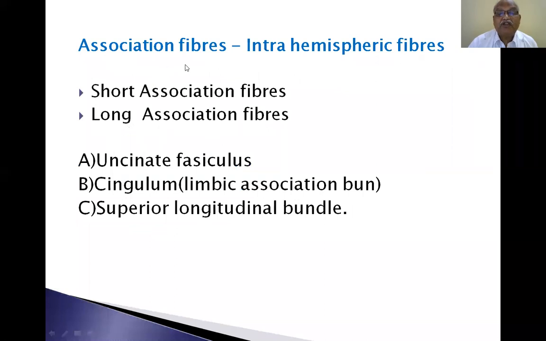Now again, association fibers, intrahemispheric fibers. They are within the same hemisphere. They are short association fibers. They are long association fibers. Now again, they are divided into uncinate fasciculus, cingulum or limbic association bundle, and superior longitudinal bundle.